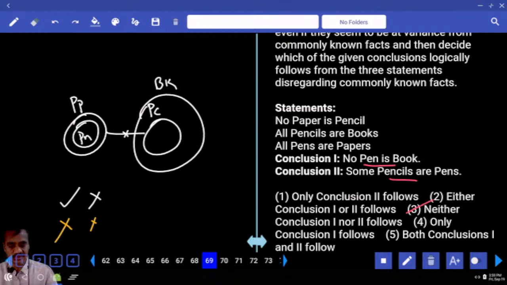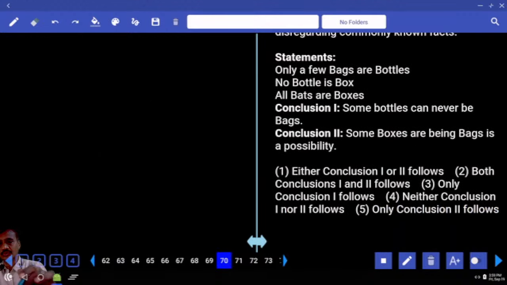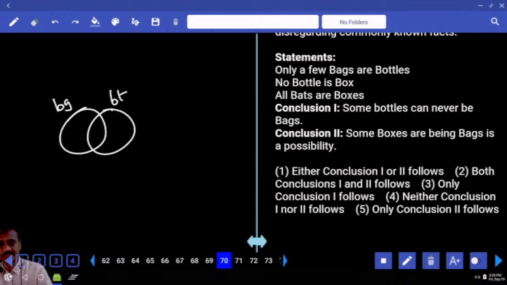Neither 1 nor 2 choice. Choice 3, 69. Then coming to 70. Now in this 70, what is given here? Only a few bags are bottles. Now some of the bags are bottles but not all. Only some bags but not all.